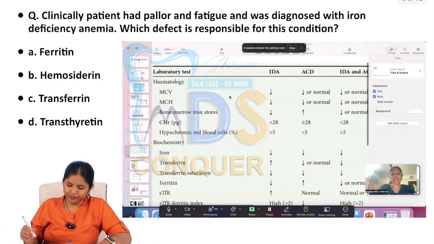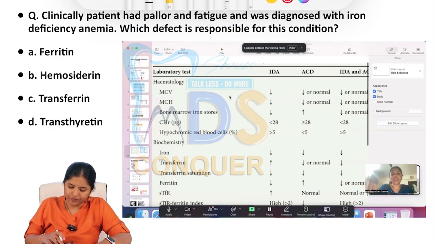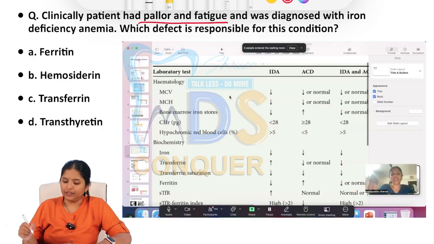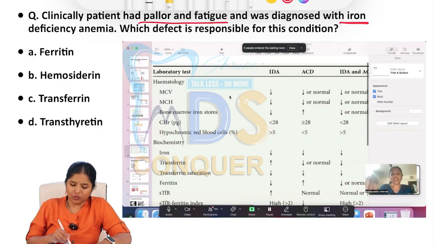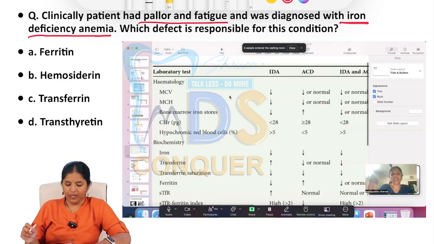Let's go to the next one. Clinically, a patient had pallor and fatigue, more commonly going towards anemia, right? Pallor and fatigue. So definitely they are saying that the patient was diagnosed with iron deficiency anemia. Which defect is responsible for this condition?